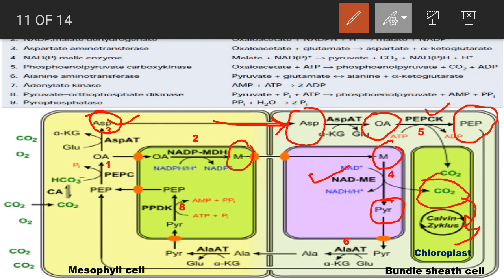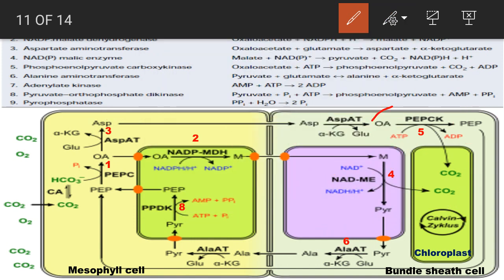Again here this 4 carbon compound oxaloacetate is converted into 3 carbon compound phosphoenol pyruvate, and during this conversion, one carbon dioxide is released. This carbon dioxide also enters into the chloroplast of the bundle sheath cell, and gets incorporated into the carbohydrate via Calvin cycle.